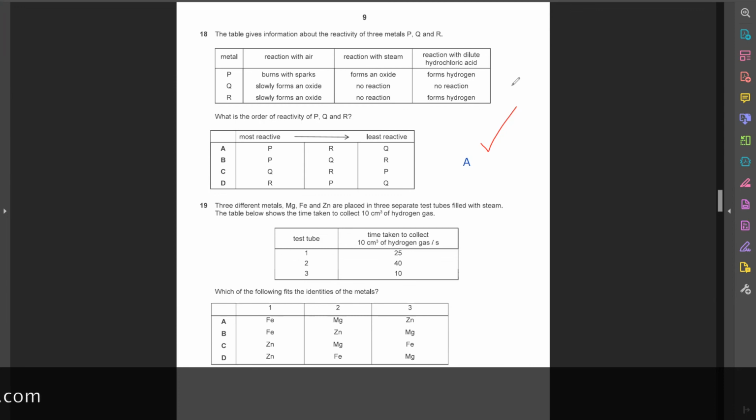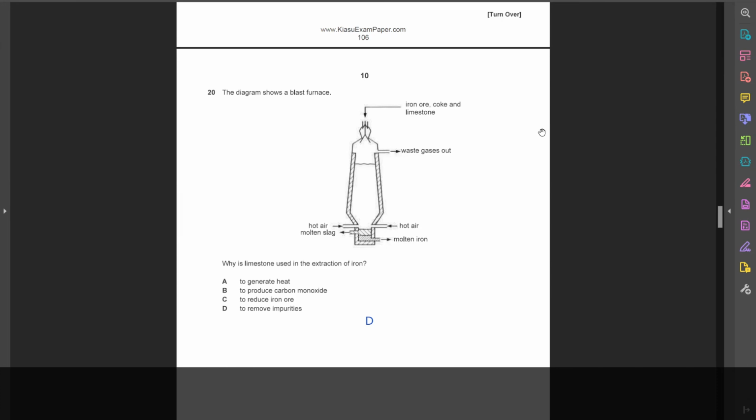So 19, you have 3 metals: magnesium, iron, and zinc. All of them are placed in 3 separate test tubes filled with steam. The table shows the time taken to collect 10 cubic centimeters of hydrogen. The shorter the time taken to collect the 10 cubic centimeters means the faster the reaction. So 3 is the fastest, followed by number 1, then number 2. So you just arrange accordingly. 20 is D, correct?